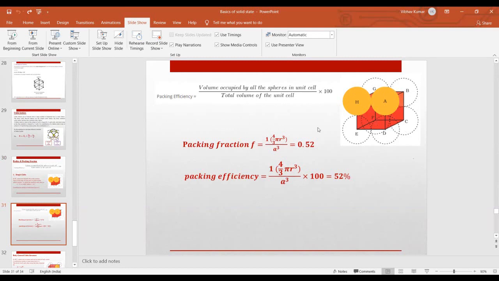For 1 atom, the volume will be 4 by 3 pi r cube, right? And the volume of the whole unit cell will be a cube, because it's a cube. Just divide, and this will give you the packing fraction. Put the value of pi and r equal to a by 2, and you get 0.52. Multiply this by 100 and it will be 52%, that is the packing efficiency. So you understand how we can calculate the radius and packing fraction, guys?